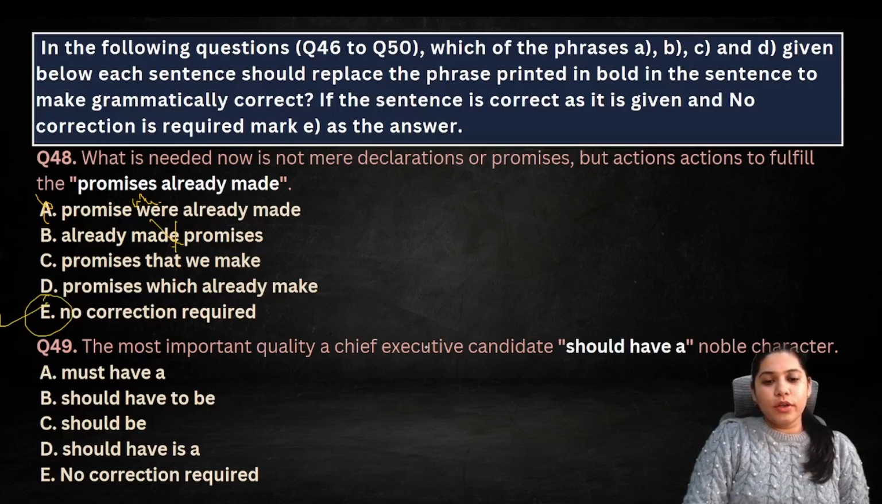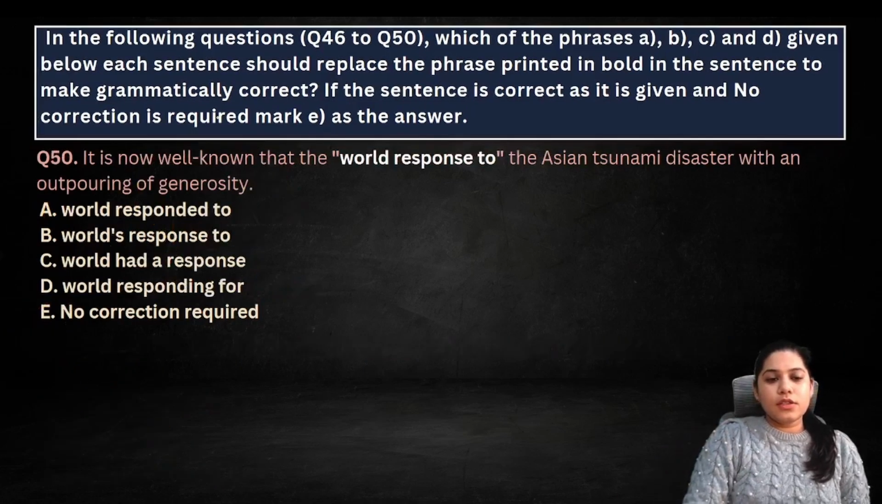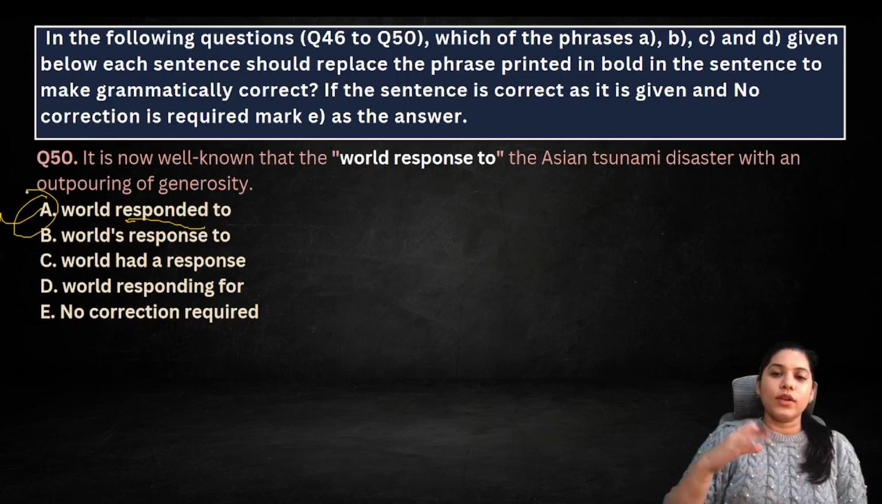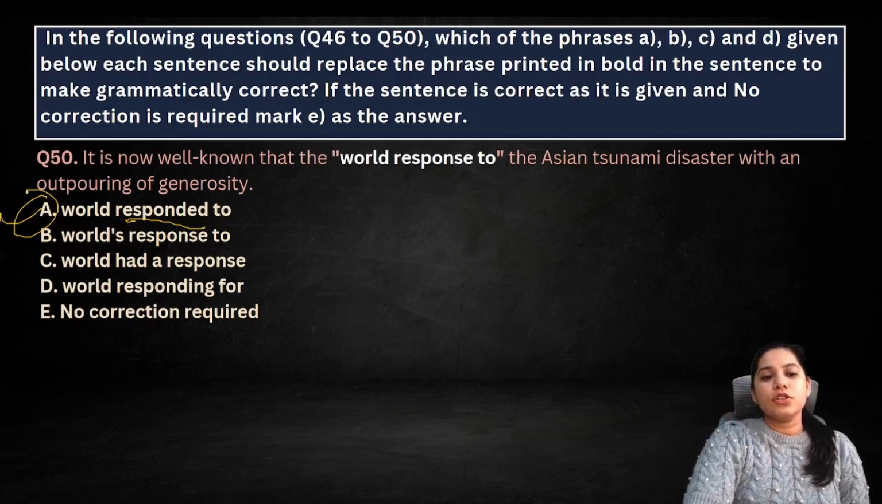The most important quality of chief executive candidate is a noble character, या तो हम ऐसे बोले. So most important quality of C candidate should be a noble character. It is now well known that the world responds to the Asian tsunami disaster with an outpouring of generosity, right? So, world responded to. It is now known that the world responded to this disaster with generosity.